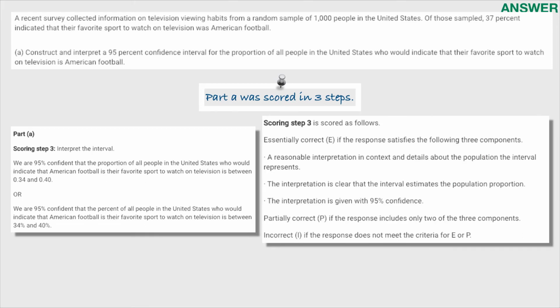The third step of Part A was interpreting your interval, and that's the standard sentence that you should have memorized. 95% confident that the proportion of all people in the United States who would indicate American football as their favorite sport is between 0.34 and 0.40. Essentially correct means you needed to interpret the interval and make sure that you were trying to capture the population number, the population proportion. They specifically looked for people that said that they were trying to estimate the population number. And then you had to state a confidence level, which for this one is 95%.